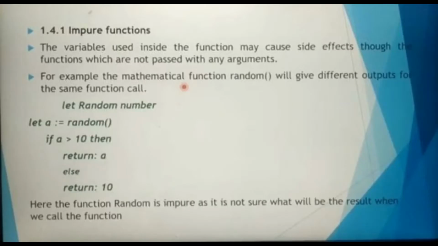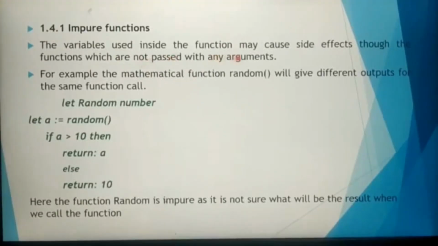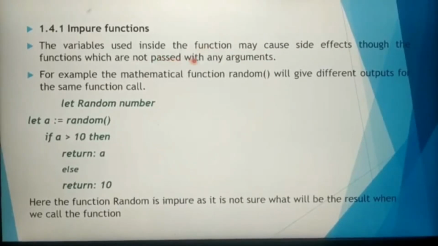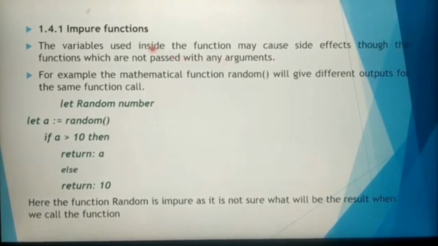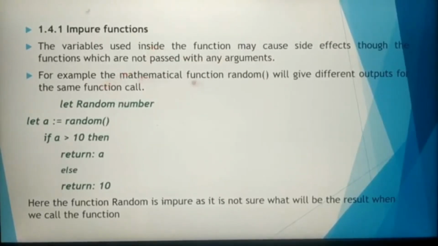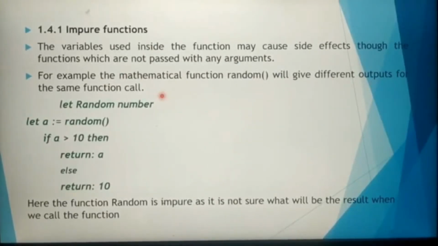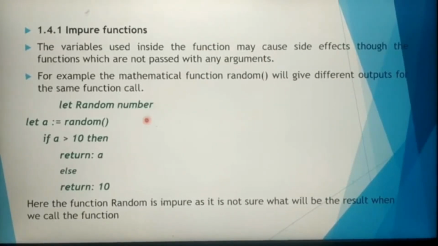Let's see the definition and one more example of impure function. The variables used inside the function may cause side effects through the functions which are not passed with any other arguments. That is, function variables are affected by some other variable, so it is called an impure function. One example: the mathematical function random will give different output for the same function call. Any number of times you call it, each time it will produce different output. So this random function is an impure function.